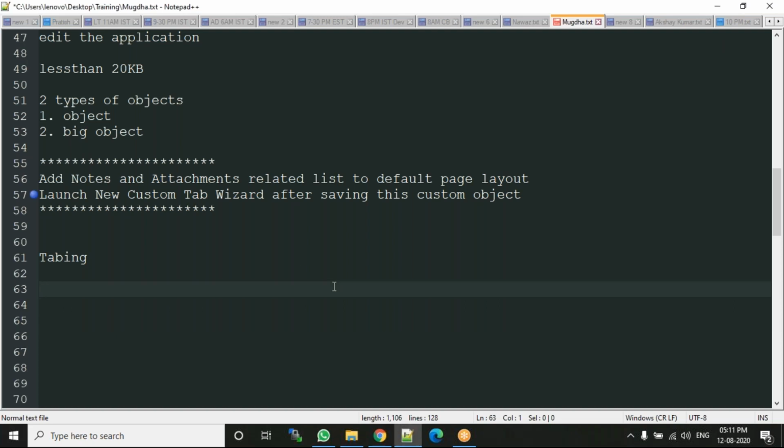So what did we discuss yesterday? Yesterday we discussed how to create the object and how to create the tabbing. We created one CMS application, and I created one object, the students object. The rest of the objects you have to create.